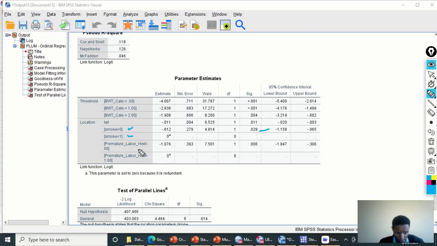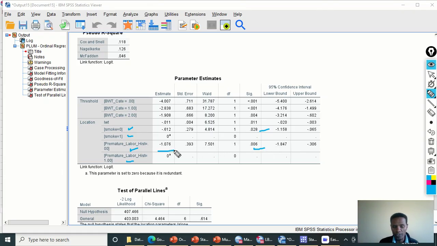Again, for premature labor history, those with premature labor history are coded as 1, and those without premature labor history are coded as 0. So compared to those women with premature labor history, those without premature labor history are less likely to get a low birth weight baby compared to the heavier birth weight baby. And the p-value is less than 0.05, which is statistically significant.